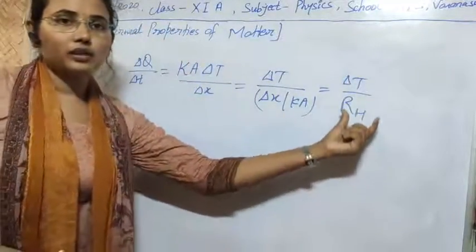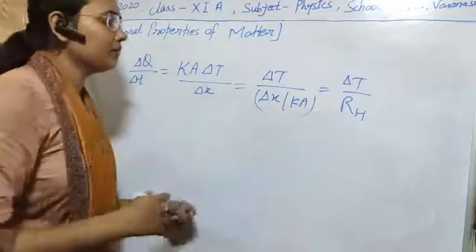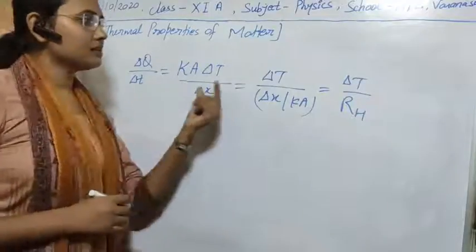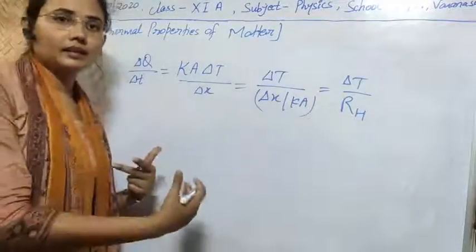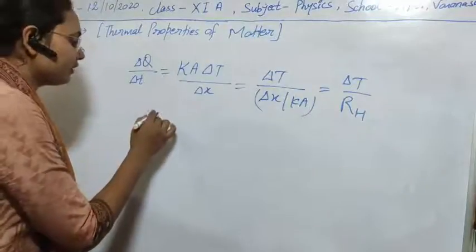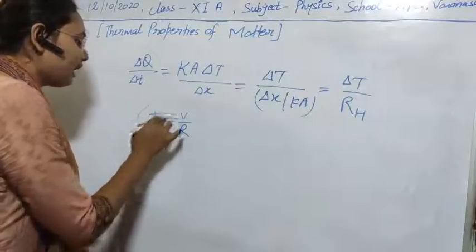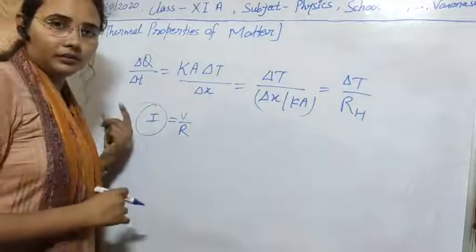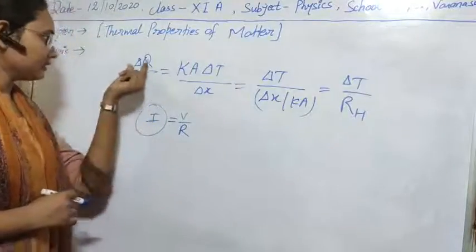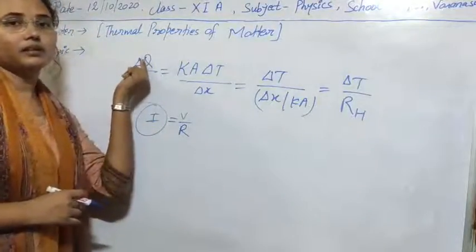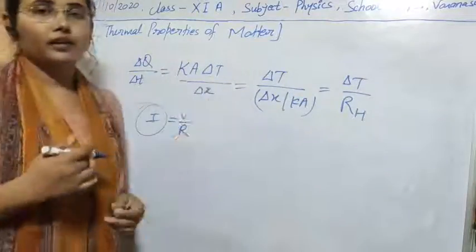This RH is known as the thermal resistance of the material in case of thermal conductivity. This is the same as we obtained in case of electrical resistance, which is I equal to V by R. I is the rate of flow of charge, that is the electrical current, and this is the rate of flow of heat. And this means these two equations are analogous to each other.